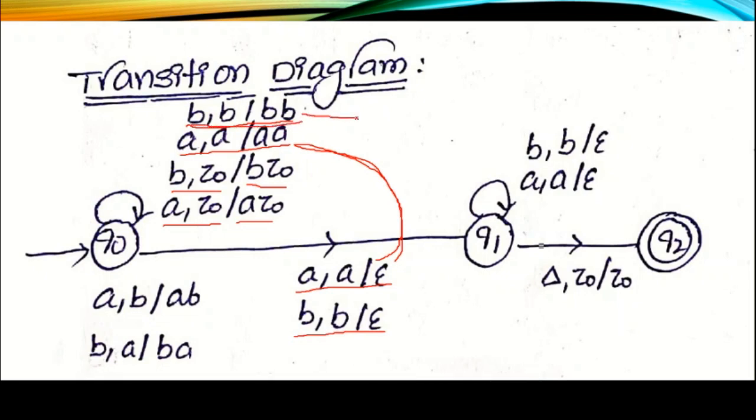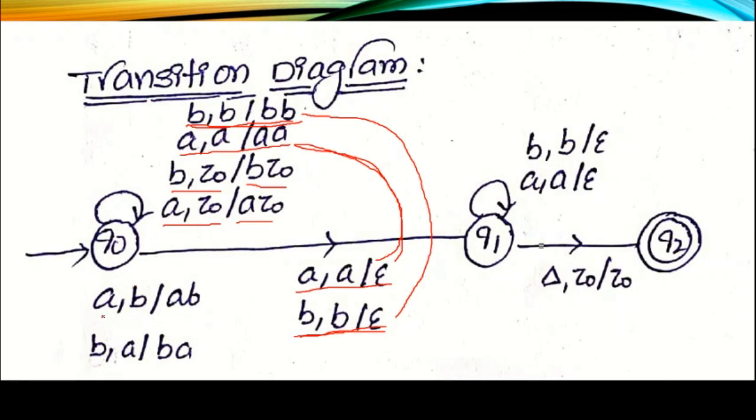Here we perform the push operation and here we perform the pop operation. Input is B, top of the stack is B, then perform the pop operation. So that means for a single input there is more than one operation. That's why we say that this PDA is a non-deterministic PDA.